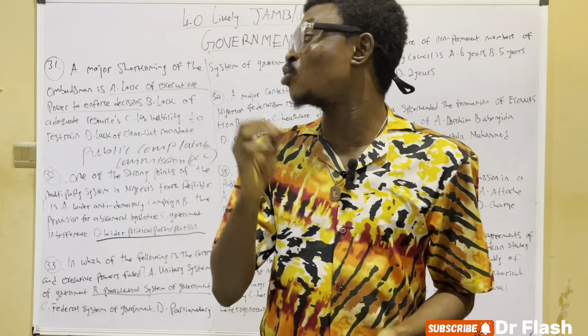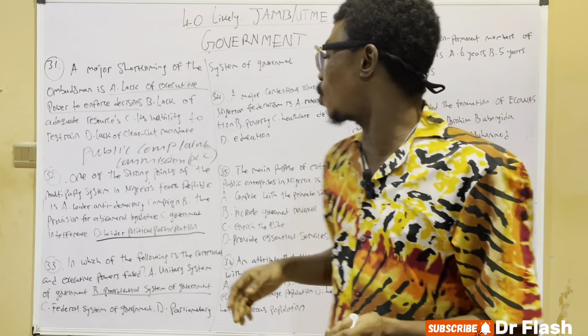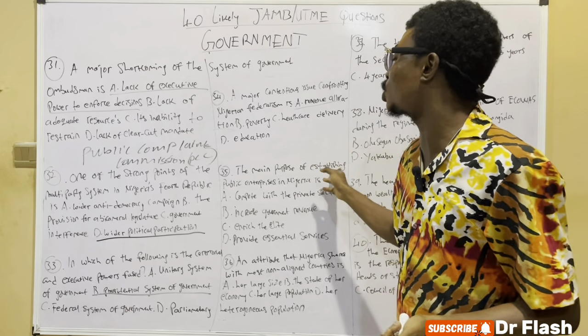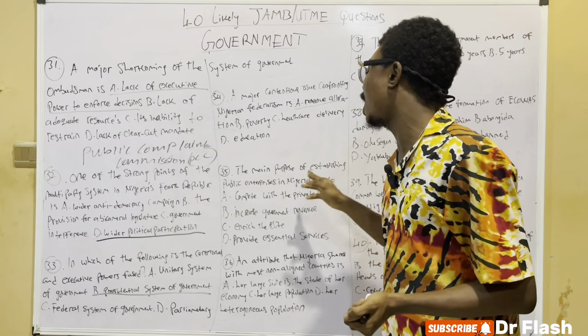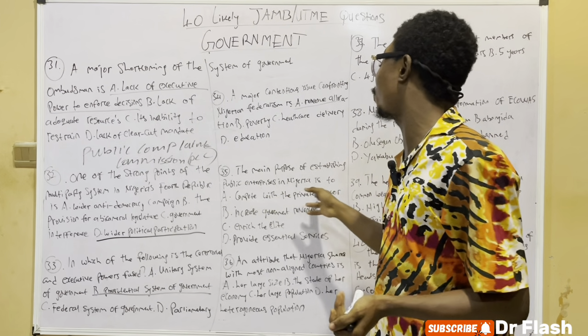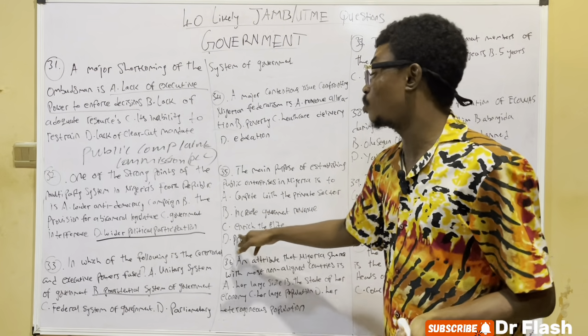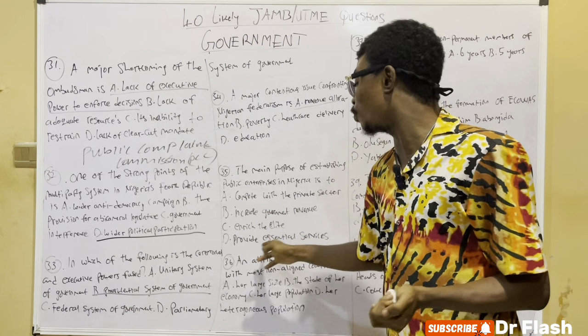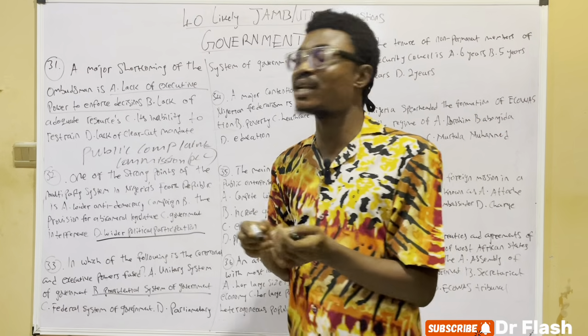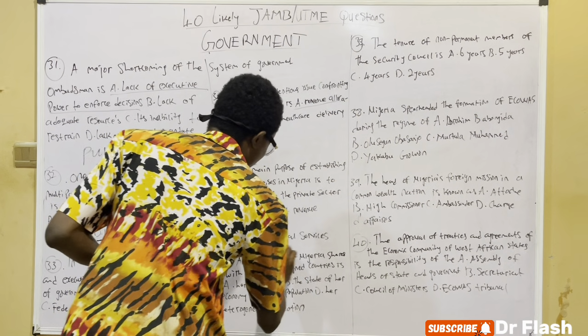So the main purpose of establishing public enterprise in Nigeria is to: A. Compete with the private sector, B. Increase government revenue, C. Enrich the elite, D. Provide essential services. The answer here is provide essential services.